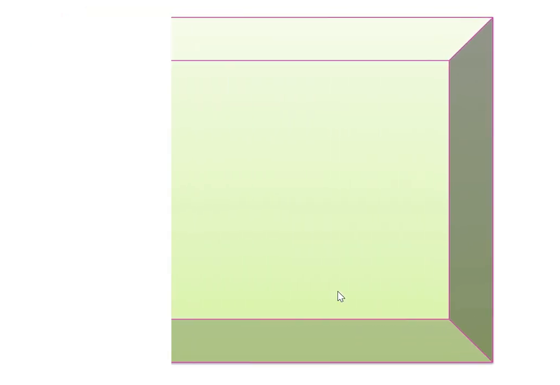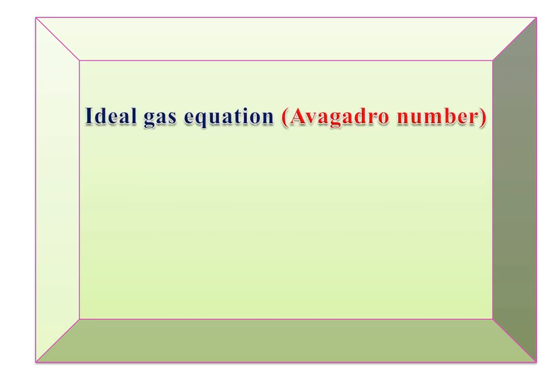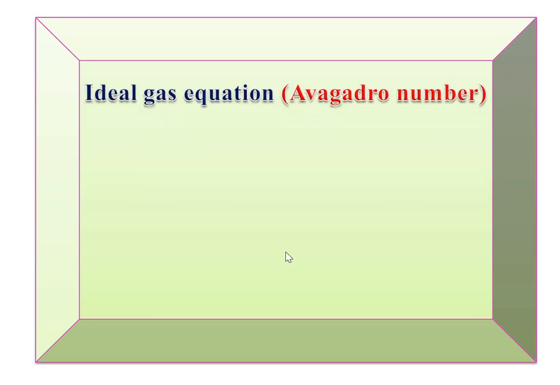So this ideal gas equation we can represent in two formats, that means in terms of the Avogadro number and in terms of the Boltzmann constant. So let's see first the ideal gas equation in terms of the Avogadro's number. We know that the ideal gas equation is PV equals nRT.